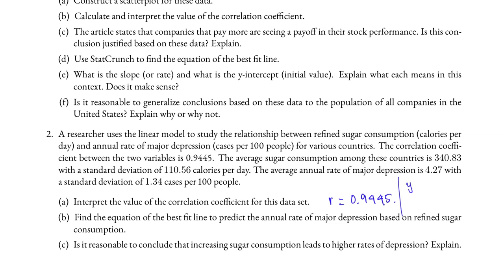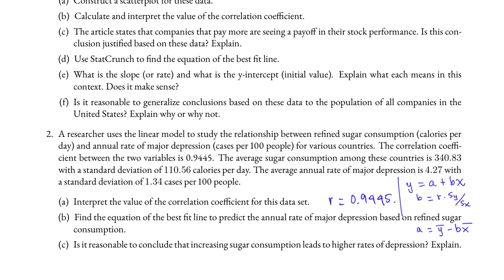To compute the equation y equals a plus bx, where b is the slope and a is the initial value, b is r times Sy over Sx, and a is y bar minus b times x bar.